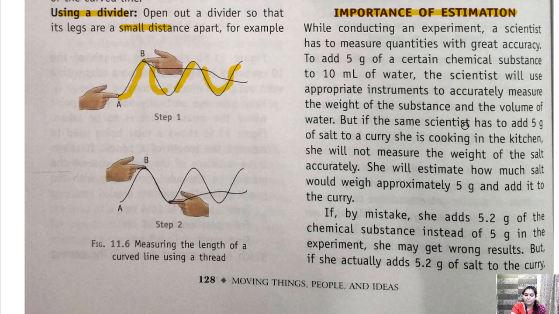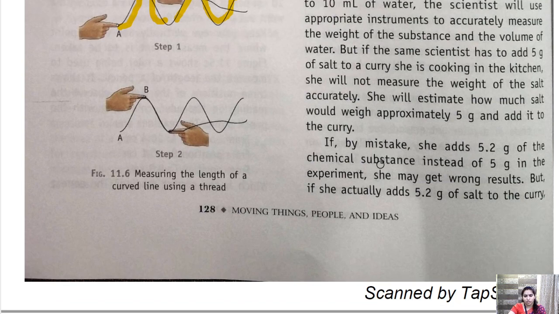Estimation means we put the thing accordingly by our own judgment. For example, if we are putting spices in a sabji, in a vegetable, we don't have a certain measuring instrument to say we are putting 10 grams of masala, coriander leaf, 10 grams of salt and 10 grams of sugar in the sabji. We don't measure it. We only put it like 1 spoon, 2 spoon, 3 spoon. Alright, so that is the estimation. At times, scientists also do estimation while performing certain experiments.